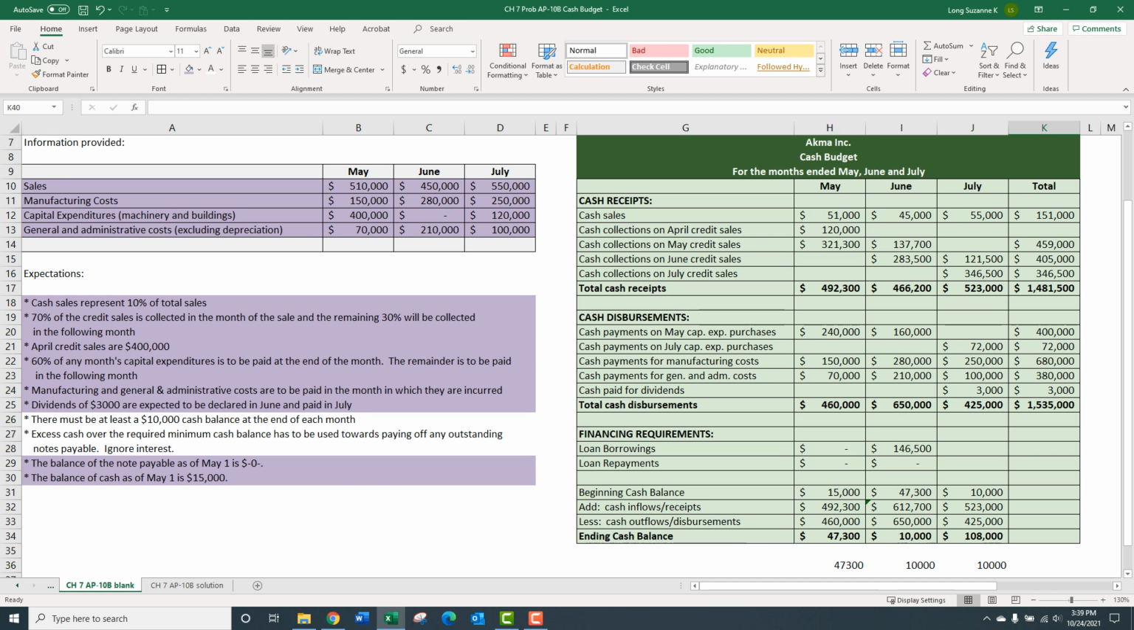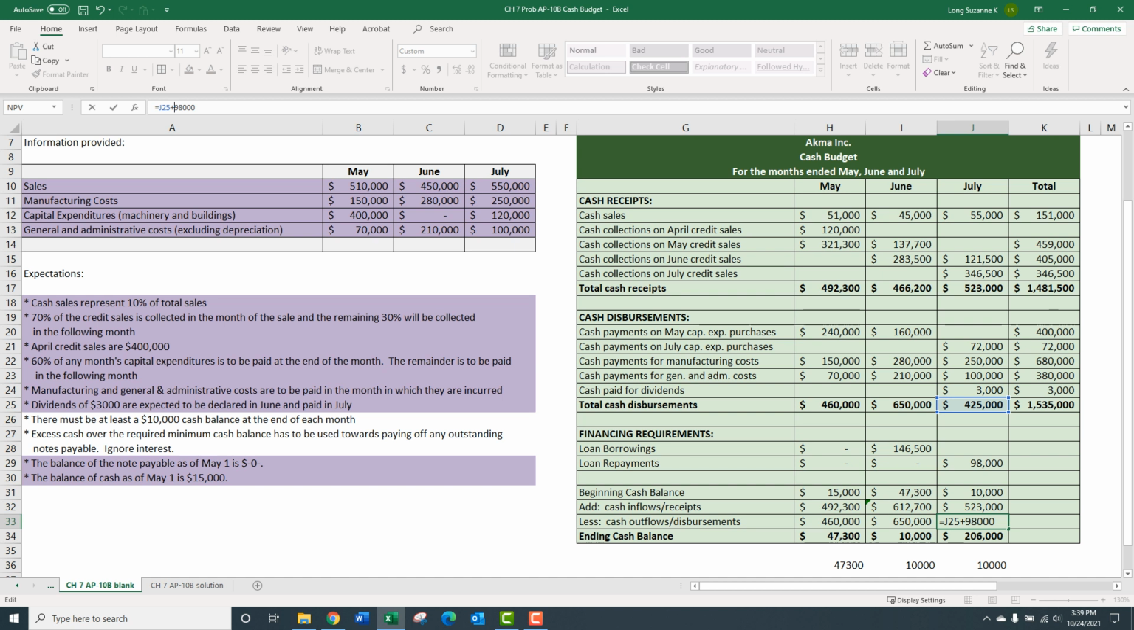Remember it said excess cash has to be used to pay off outstanding notes payable. So we certainly have an outstanding note payable. We've got $146,500. The arrangement is you have to pay it off. So we have to pay off what would be $98,000. We have to leave $10,000 in there, so that would be $98,000. And that's going to be an outflow. So minus 98, and then, what did I do?